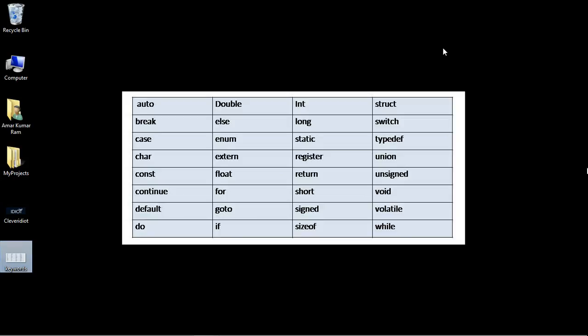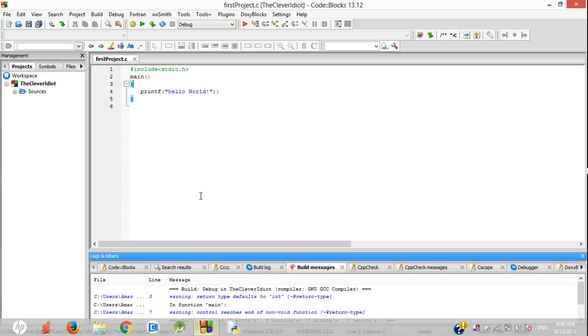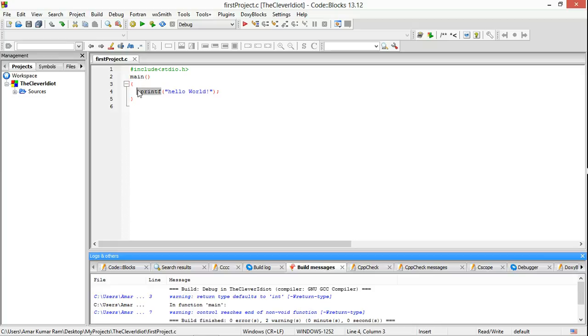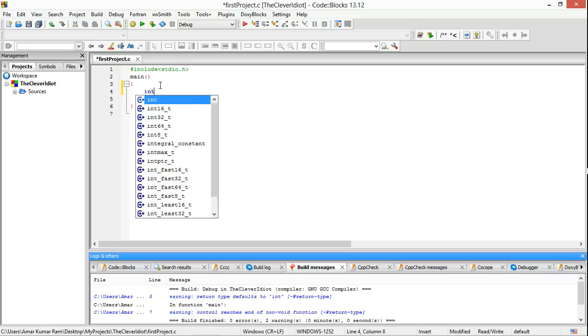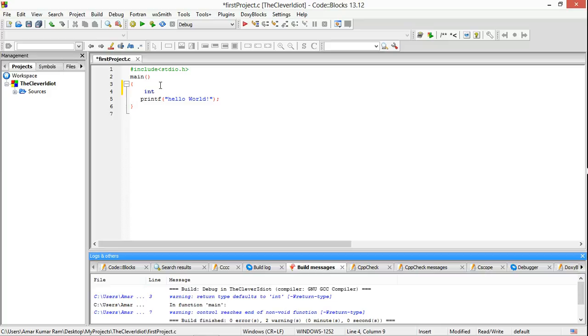Confused? Let's just understand by an example. See, there is no word named printf here. So printf is not a keyword, whereas int and goto and others are keywords. Okay, so let's take an example. Here we use printf, and since printf is not a keyword, we have to define the meaning of printf to the C compiler, and that's why we have included this header file, the standard input output header file, in which the meaning of printf has been explained. But if you use a keyword like int, then we don't have to include anything because the compiler already knows the meaning of int, that it's an integer.